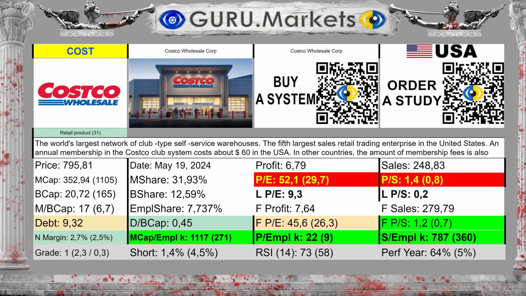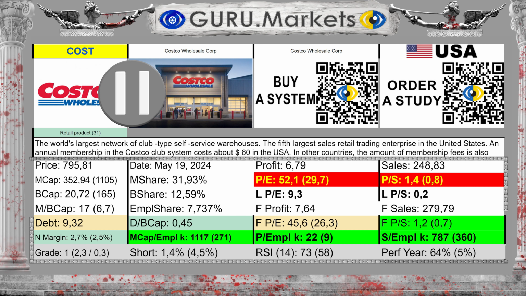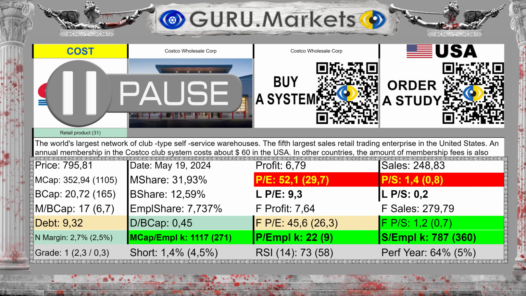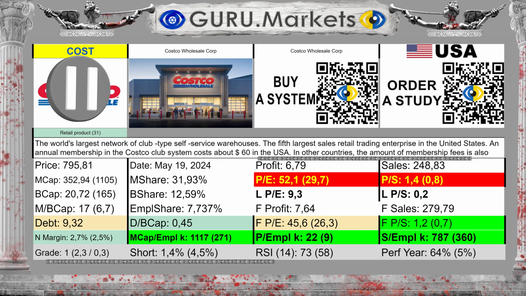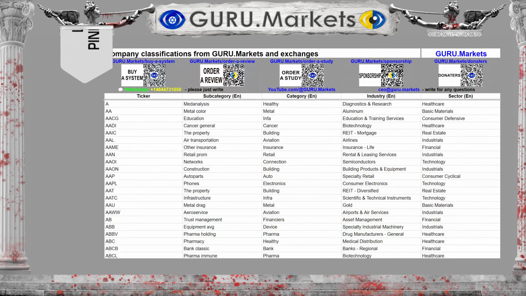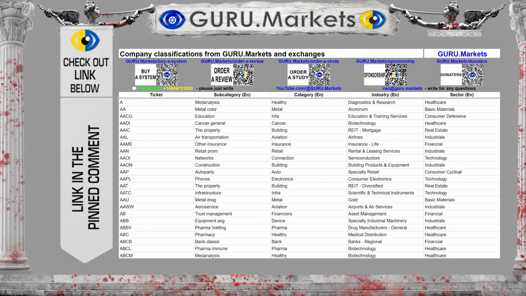Let's start with general information about the company. A little further we will consider each parameter in more detail. If necessary, you can put a stop. You can look at every indicator of the corporation in question in detail. You can go to the table with the ticker structure using the link in the pinned comment.